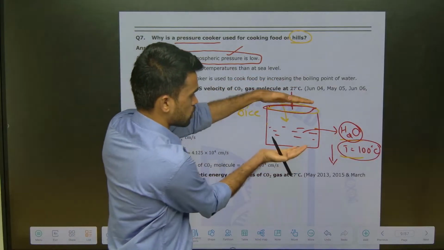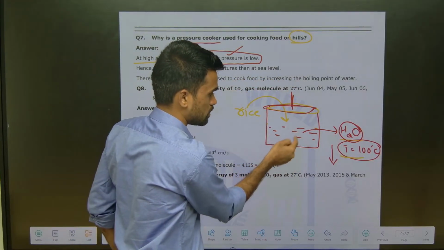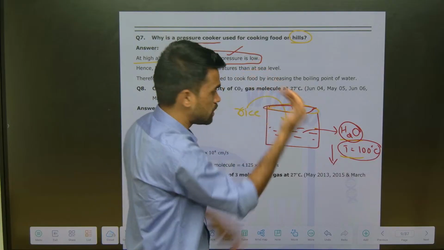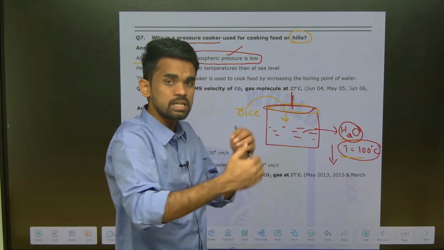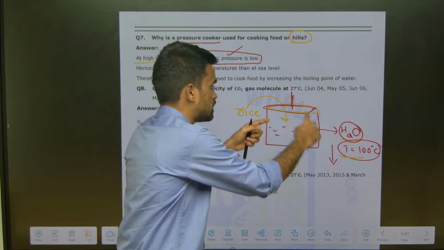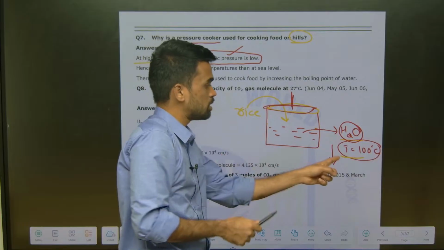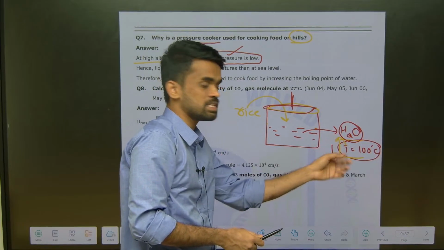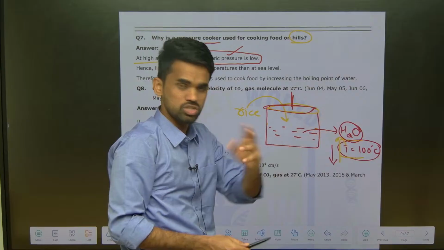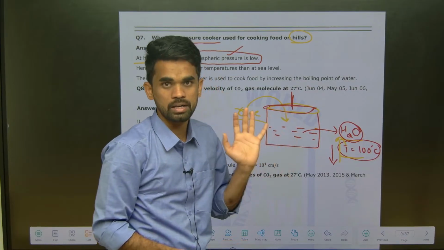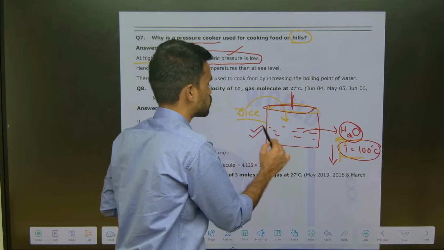So in this pressure cooker, whatever water is converted into steam will not be allowed to evaporate. It will be closed, so the pressure inside the cooker increases. When the pressure inside the cooker increases, the boiling point rises again to the normal conditions, and the rice, or whatever food we are taking, will be cooked properly. So that is the importance of the pressure cooker in the hilly region.